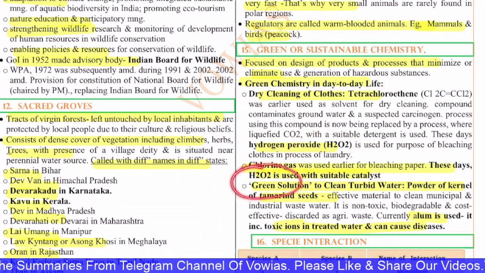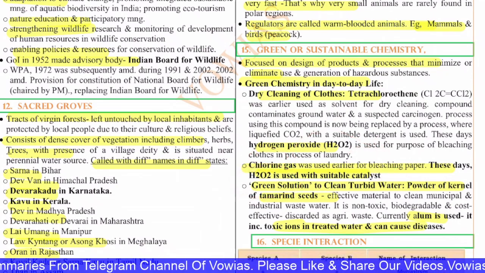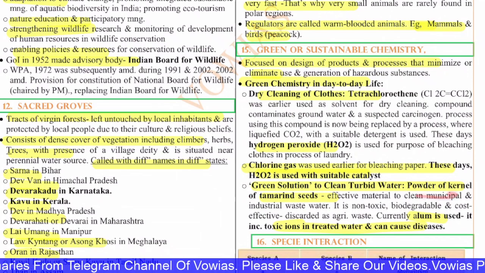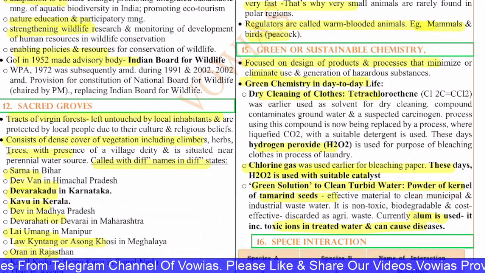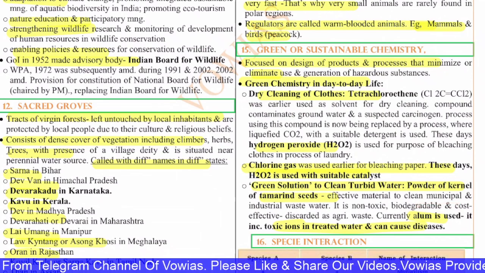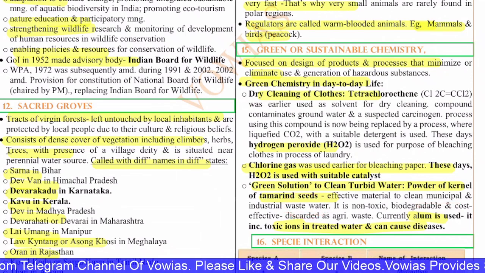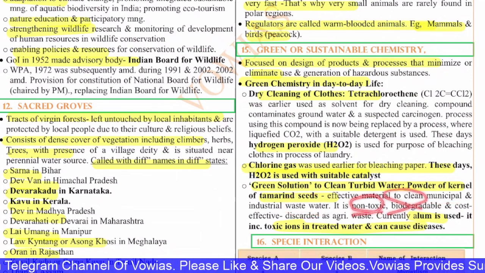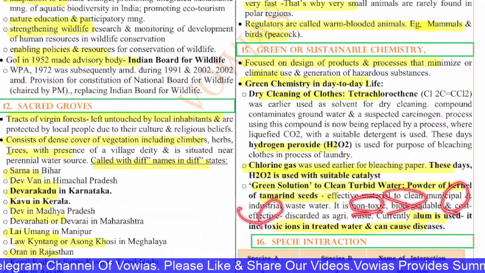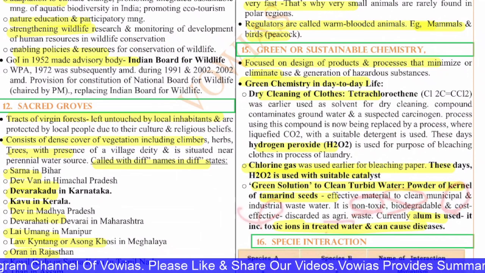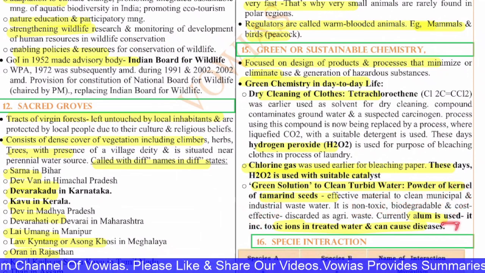The green solution to clean turbid water is powder of the kernel of tamarind seeds, an effective material to clean municipal and industrial wastewater. It is non-toxic, biodegradable and cost effective, and is discarded as agricultural waste. Currently alum is used. It increases the toxic ions in treated water and can cause diseases.